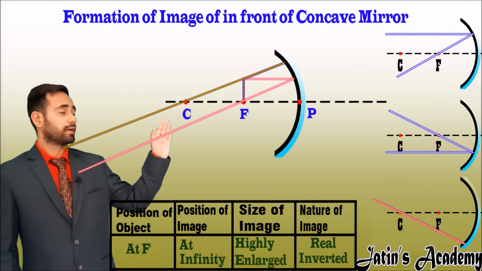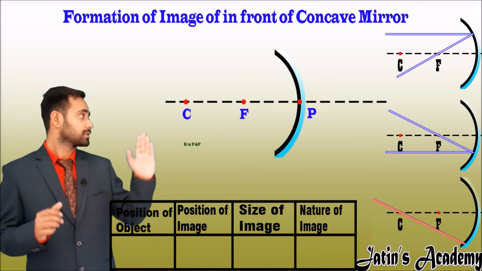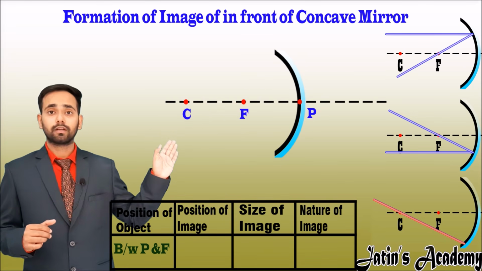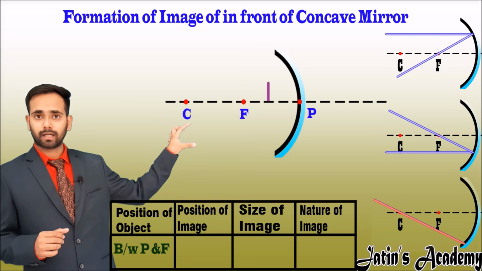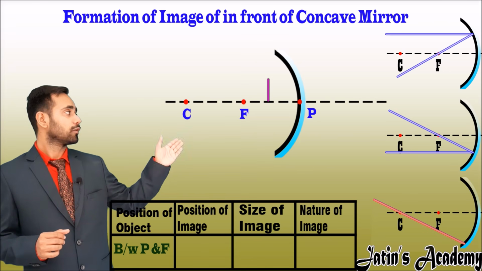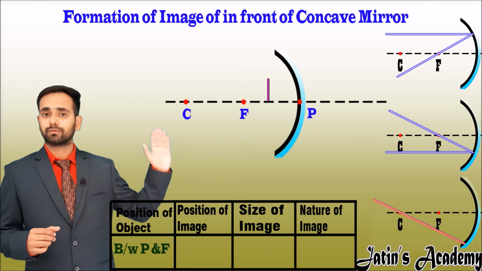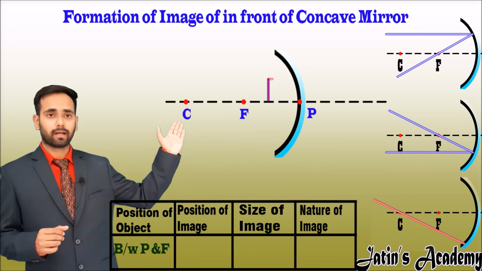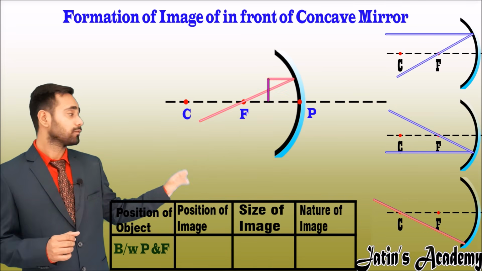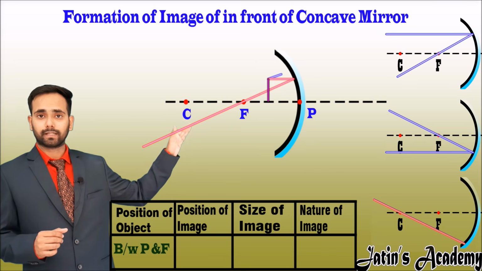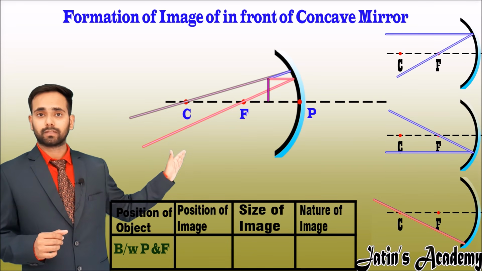Coming to the fifth point, when the object is placed between pole and focus. Now make a 1 centimeter line between pole and focus. Now make the same ray diagram which we used earlier. The first line is parallel to the principal axis, it passes through the focus, and for the other I am taking the ray which is with respect to the center.